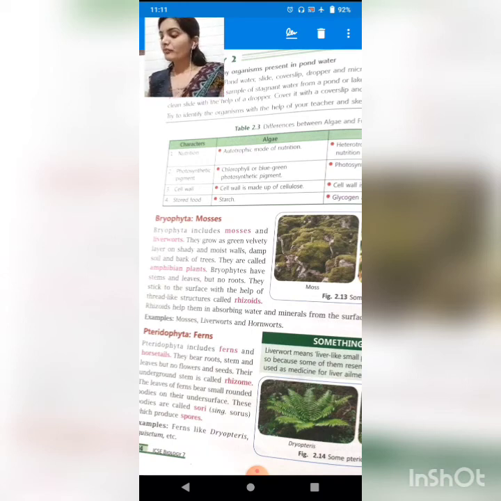Okay students, also the leaves of ferns bear small rounded bodies. On the leaf, some rounded bodies appear. These bodies are called sori, which produce spores; inside the sori spores are produced. What is the function of spores, students? Spores contain the body of that plant, means when the spore gets attached to a surface it will grow into a new plant. Okay students, for today we have to study till this only.